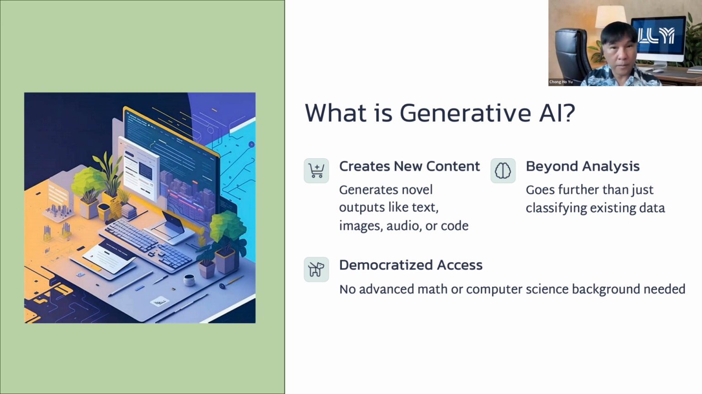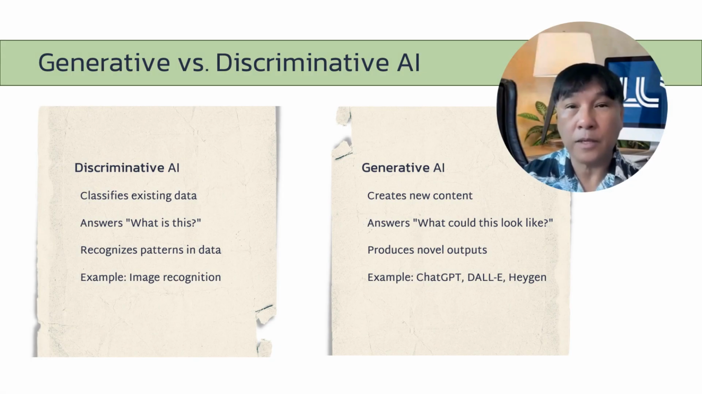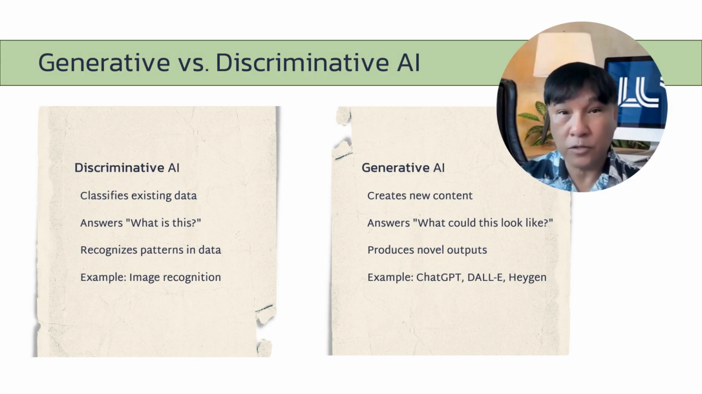You no longer need a background in advanced mathematics or computer science to explore and harness the power of generative AI. Unlike discriminative AI, which classifies or predicts by distinguishing among categories, such as recognizing whether an image contains a cat or a dog, generative AI seeks to create new data that resembles the training data it has learned from. It doesn't just identify patterns, it produces novel outputs such as text, images, audio, or code.